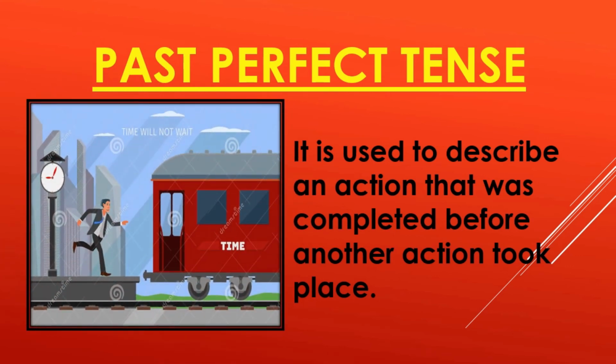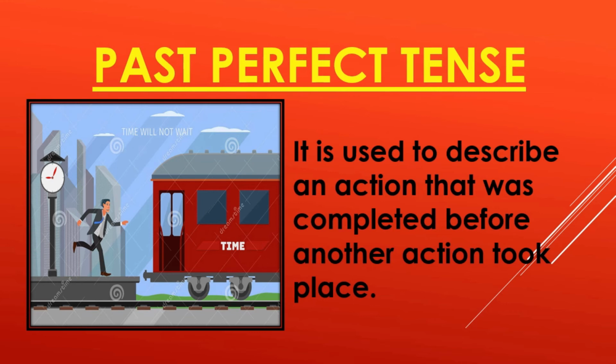Now here in this picture, we find a passenger running after a train. The train had already departed from the station. Therefore, when the man reached the station, he found the train had already departed. Now the two actions, one the departure of the train and the other the man reached the station.